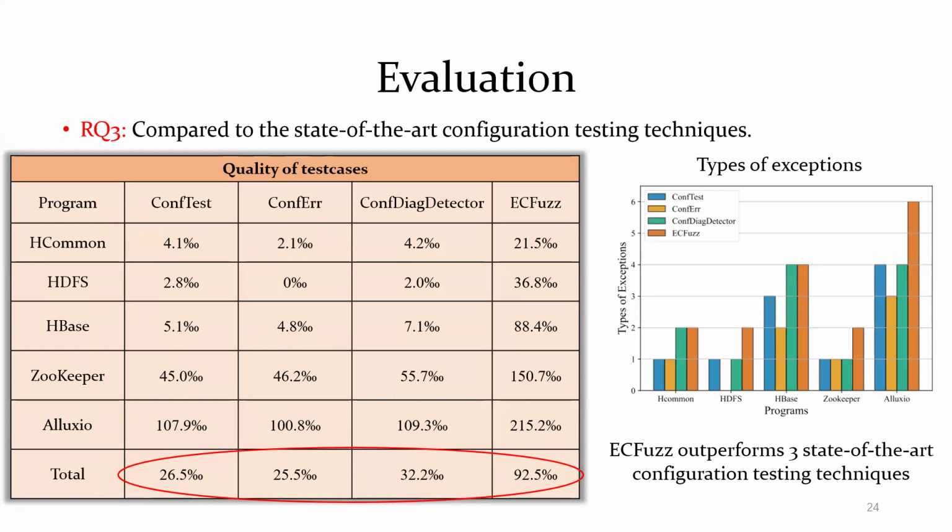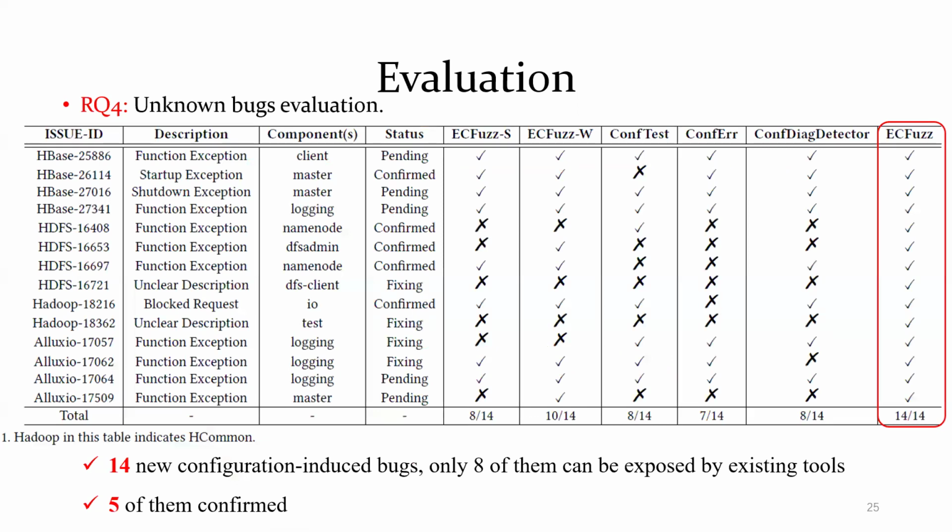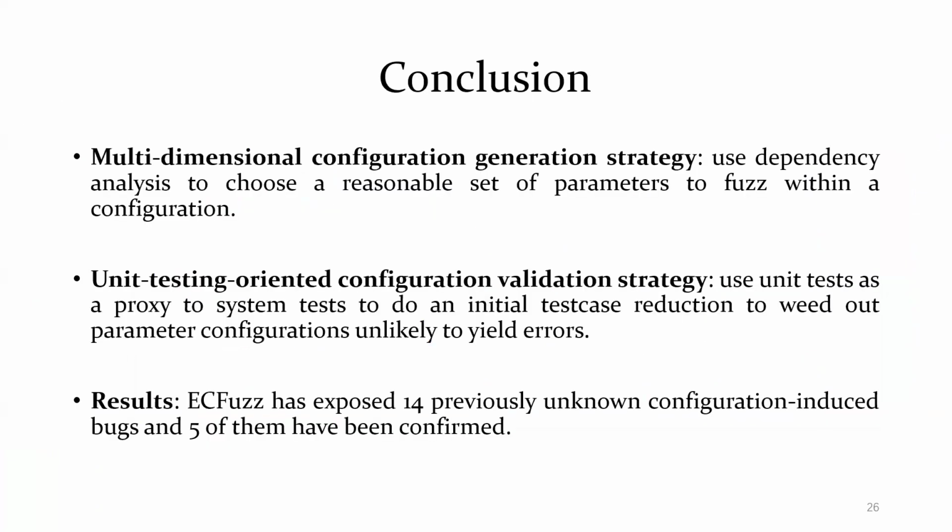Compared to the state-of-the-art configuration testing techniques, ECFuzz outperforms them in terms of quality of test cases and the types of exceptions. For unknown bugs evaluation, ECFuzz has detected 14 previously unknown configuration-induced bugs. Only 8 of them can be exposed by existing configuration testing techniques. Moreover, 5 of them have been officially confirmed.